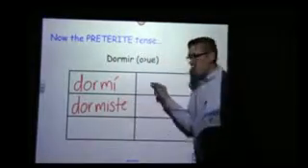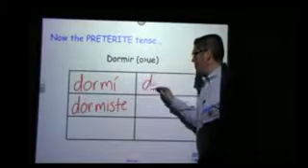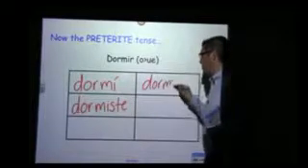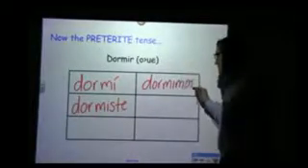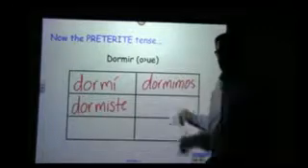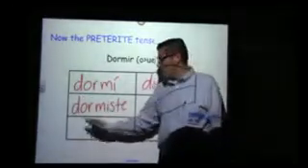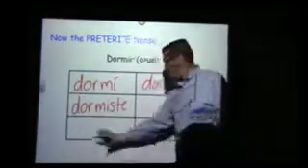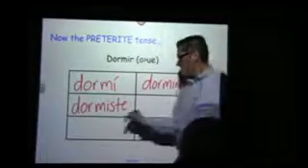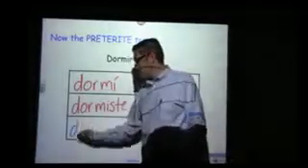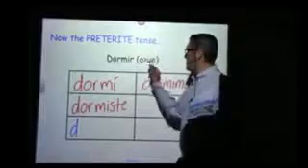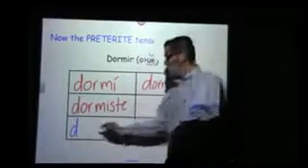And of course there's no stem change in this area because it's boot verbs. Dormimos. We won't mess with the vosotros that dormistes. But then as we get down into this bottom area, something happens. We do have a change, but it's not O to UE, it's just an O to U.